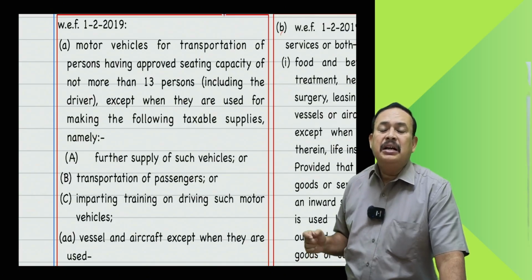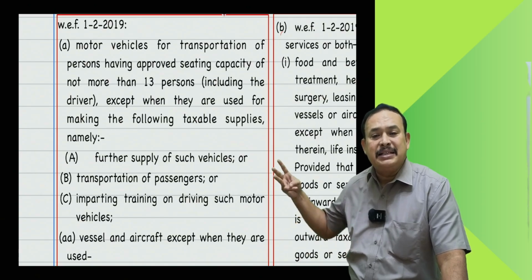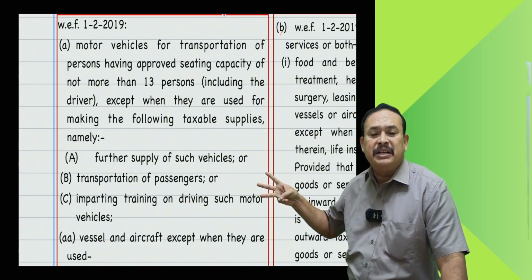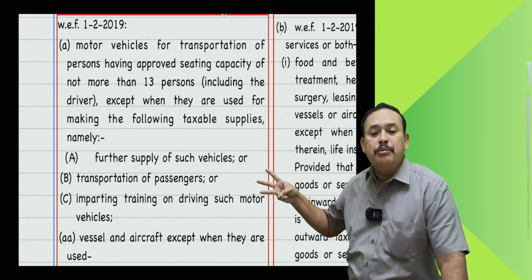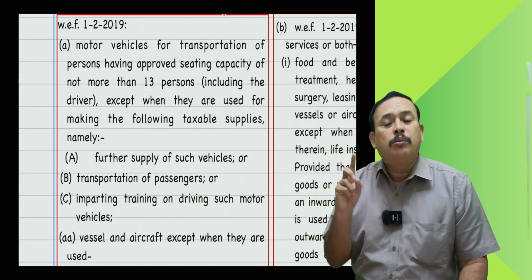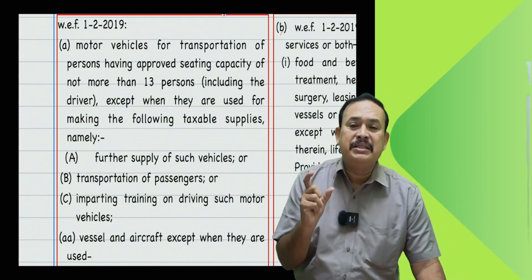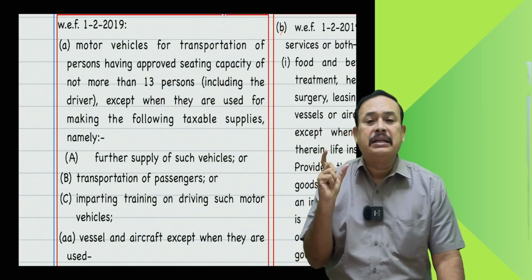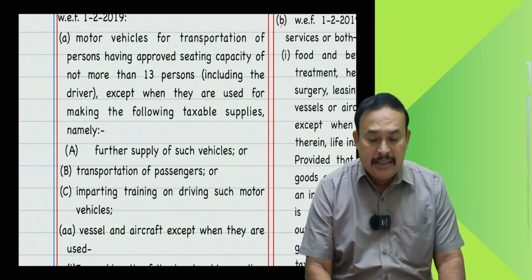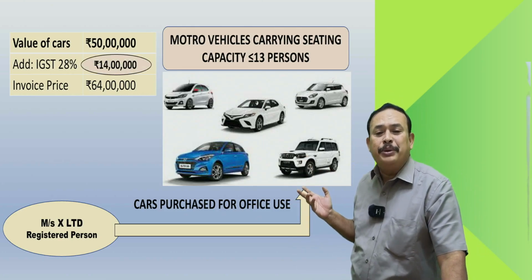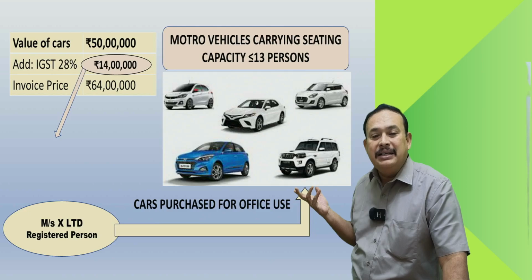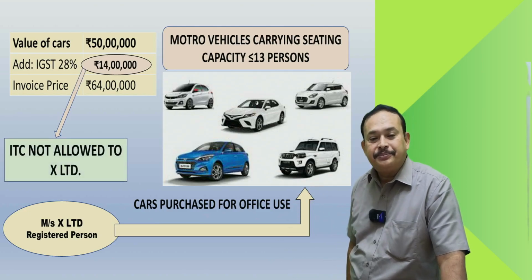In that case, except in the given 3 cases, namely further supply of such vehicles, transportation of passengers, or imparting training in driving such motor vehicles, in all other cases a motor vehicle meant for transportation of passengers, with seating capacity not exceeding 13 including driver, is blocked credit. Resultantly, in the given case, my dear sir, the 14 lakhs of rupees IGST paid on procurement of these goods is not allowed. ITC is not allowed to X Limited.